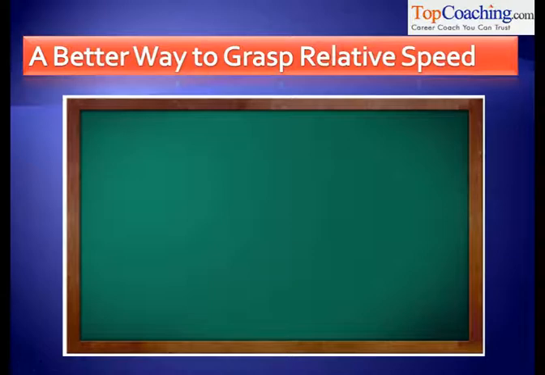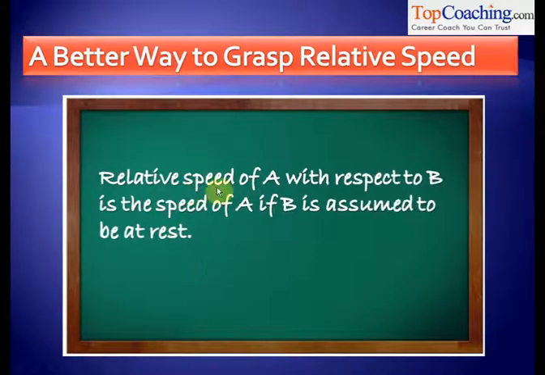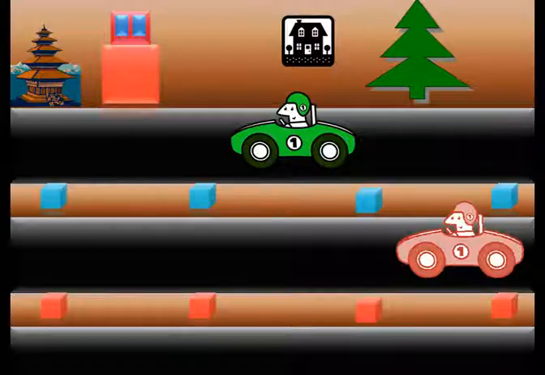Let's view the relative speed from a different angle. Relative speed of A with respect to B is the speed of A if B is assumed to be at rest. So, if we say that B is the observer, then the relative speed of A with respect to B would be the speed of A if we assume that B is at rest. So, whenever we want to find out the relative speed of A with respect to B, we have to bring B to rest, and similar changes have to be made to A to find out the relative speed. Now how to do that? How to bring B to rest? Let's try to understand this.